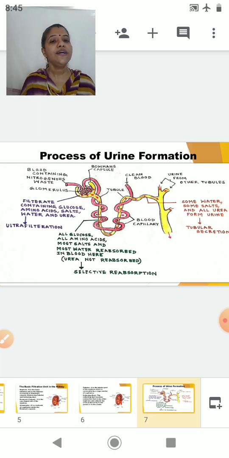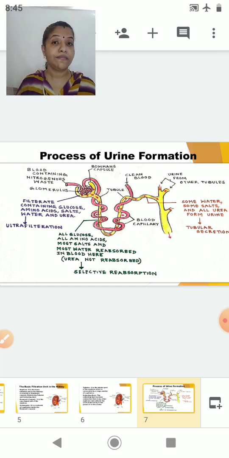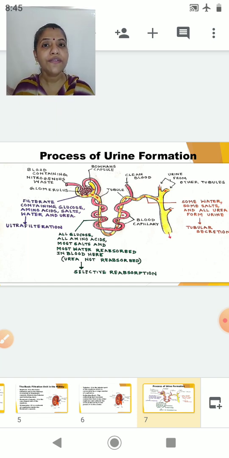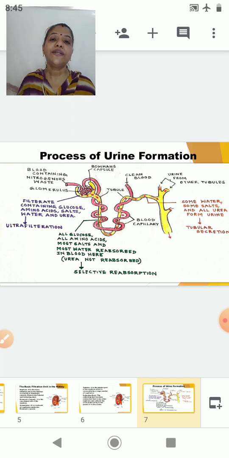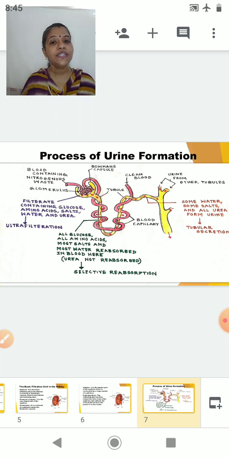Now students, here we are going to study the process of urine formation. In this process of urine formation, I have drawn a self-explanatory diagram. That is, the diagram itself will tell you everything that is happening in the process of urine formation. Now urine formation basically consists of 3 steps. One is called ultrafiltration, that is nothing but the filtration of the waste. Then is selective reabsorption, that is some selected substances are taken back. And the last is nothing but tubular secretion. Now we will study each of the processes in detail. For that, first we will start with ultrafiltration.